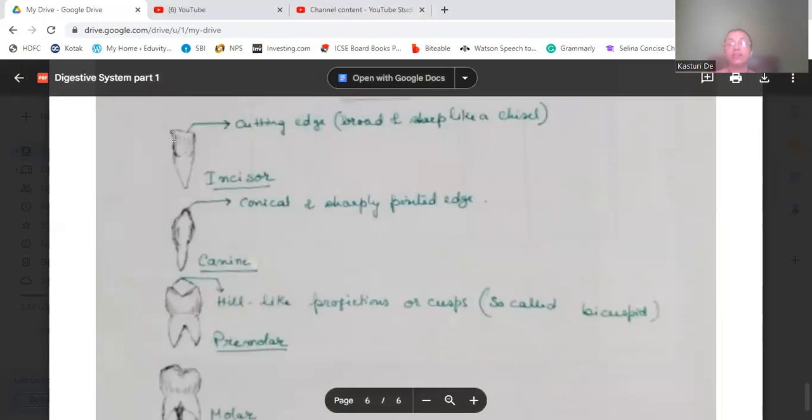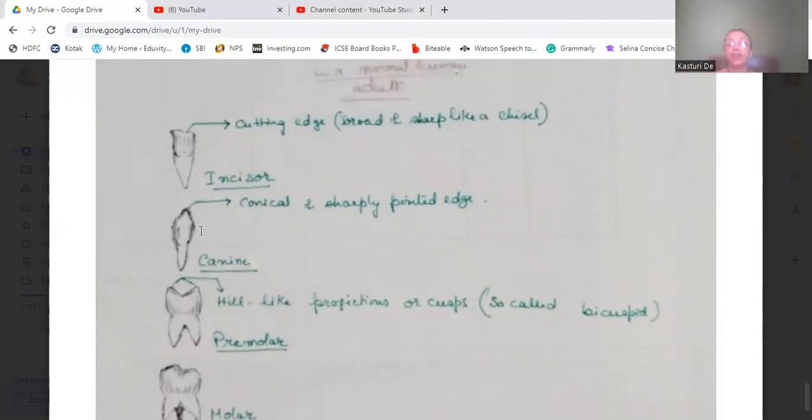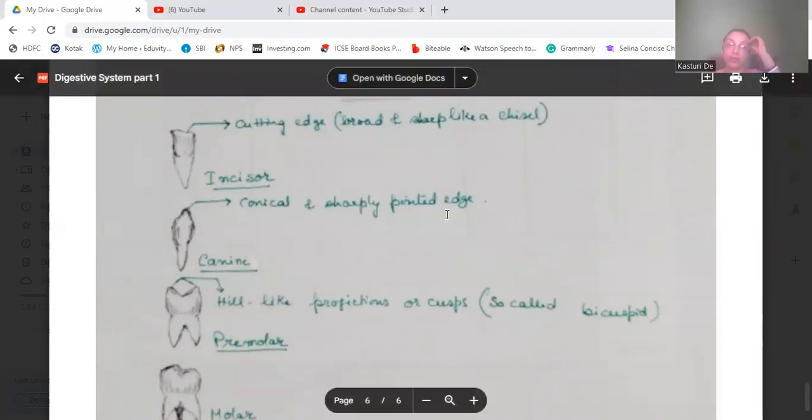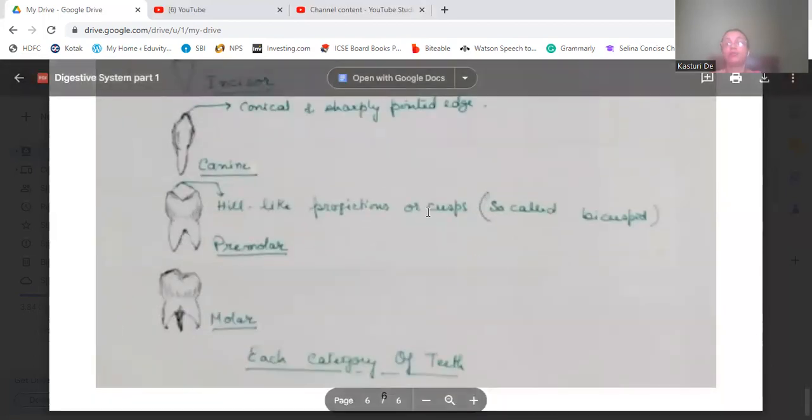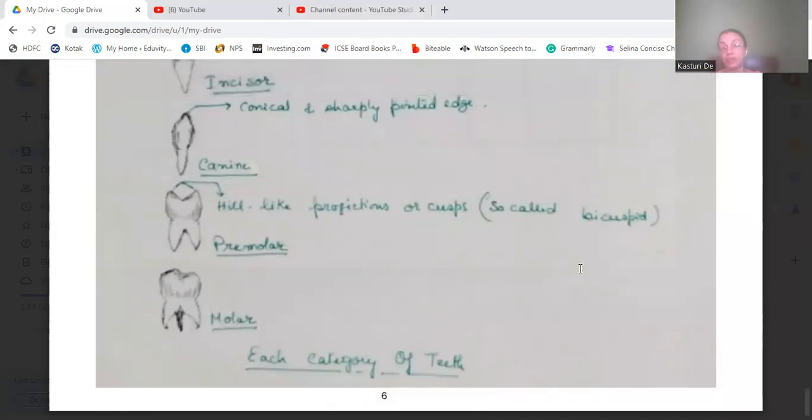These are the different kinds of teeth you can see. This is the incisor, which has a cutting edge, broad and sharp like a chisel. Then the canines, with a conical, sharply pointed edge. Then the premolars, which have cusps or projections, so they are called bicuspid.